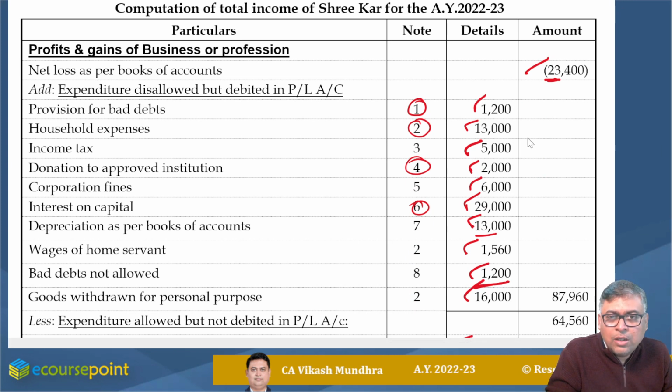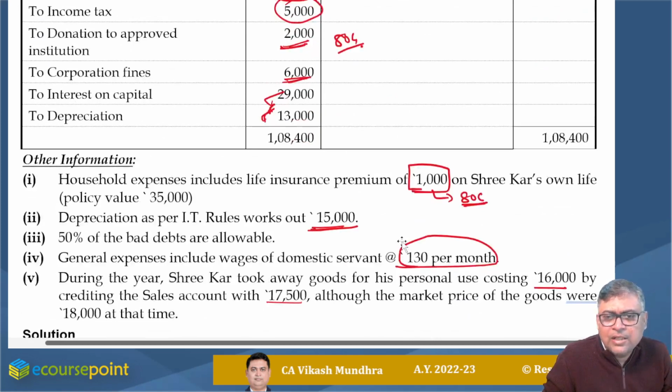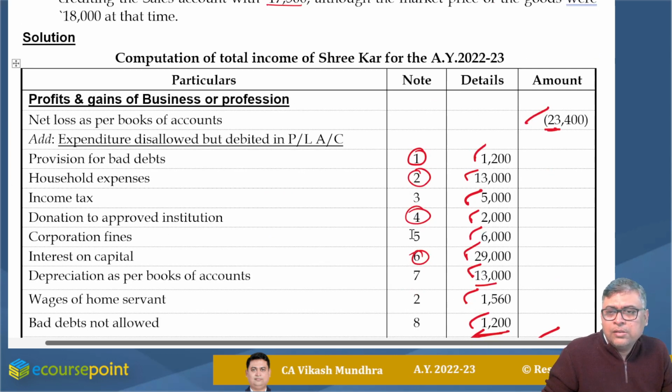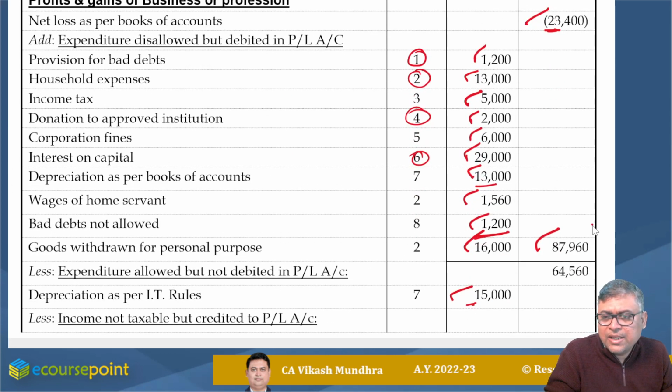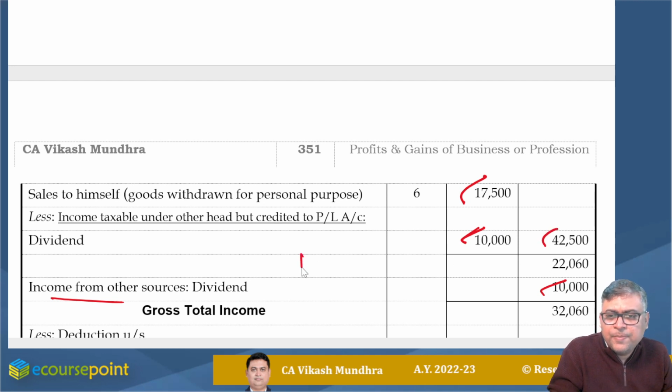Altogether, all addition total is 87,960. All additional information we already covered, so nothing is left. Okay, fine. The net of this addition is 64,560. Reduction items are 42,500. This is the simple total, and my PGBP income is 22,060. Add 10,000 income from other sources, that was the dividend. My gross total income is 32,060.